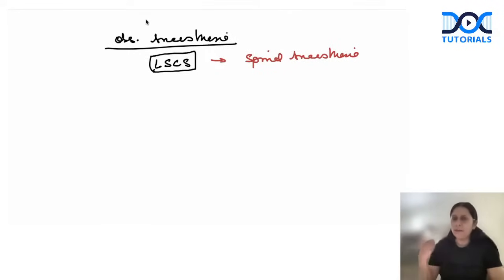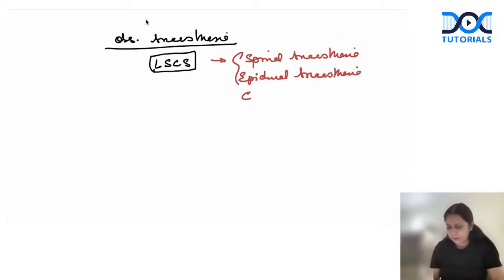For any reason, if I cannot give spinal, what would be my next choice? It would be epidural anesthesia, if I can give epidural and I cannot give spinal. So these three regional anesthesia techniques, spinal, epidural and combined spinal epidural anesthesia, can be used for LSCS. But if we have any contraindication for all these three techniques, then we can go for general anesthesia also in LSCS.